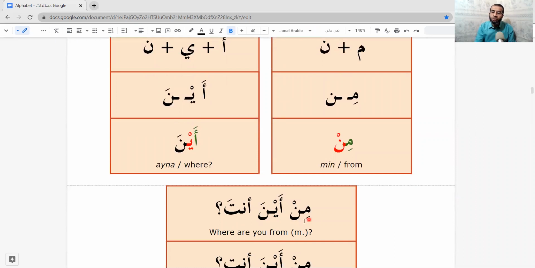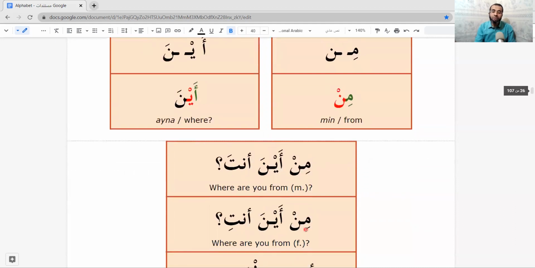This is min or man? It's min. And this ayna. And then anta. Min means from. Ayna means where. And anta means you for male. So from where you, or where are you from?